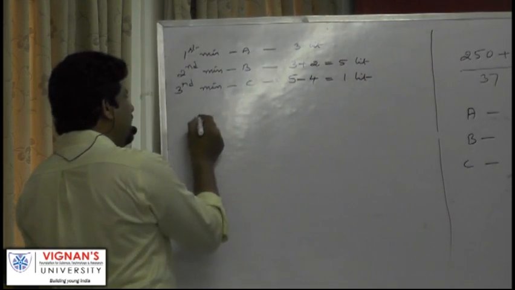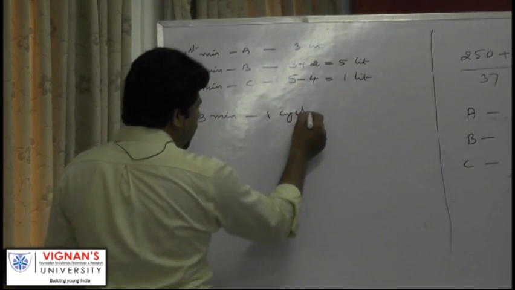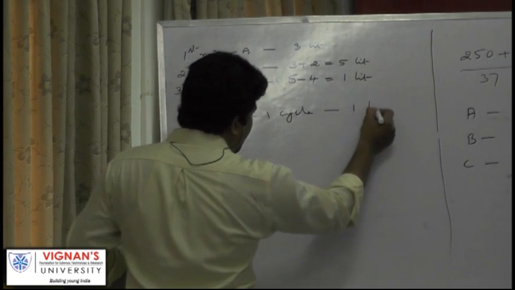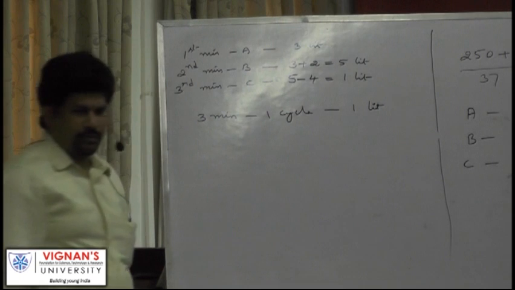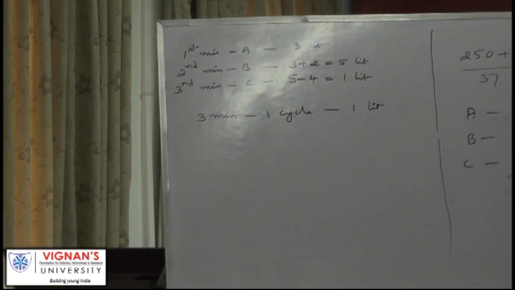Now let us consider this 3 minutes as one cycle. One cycle, 1 liter is filled. Am I right? But what is tank capacity? How many liters are required? 60 liters. So for 60 liters, how many cycles are required? 60 cycles. One cycle is how many minutes? So 60 cycles, 60 into 3 is how many minutes? 180 minutes. అందుకని మీరు 180 అంటున్నారు.